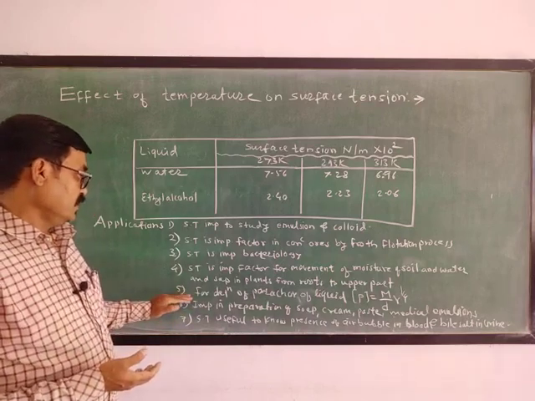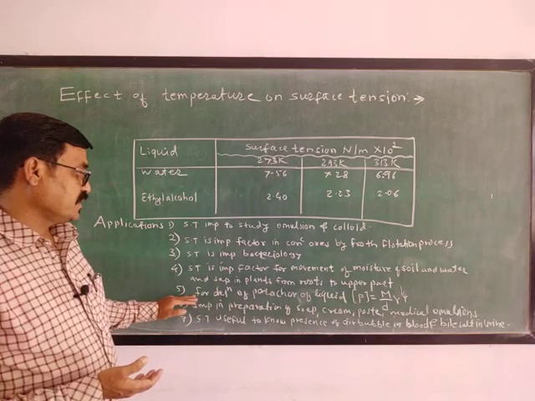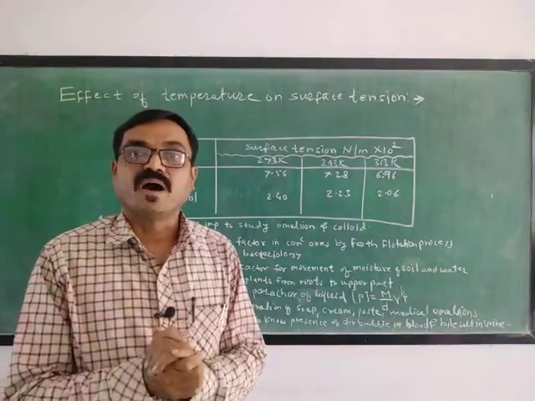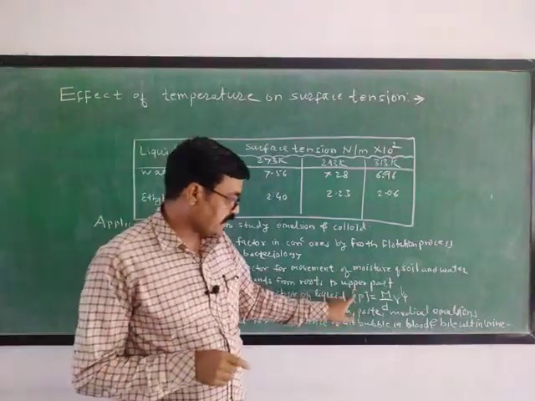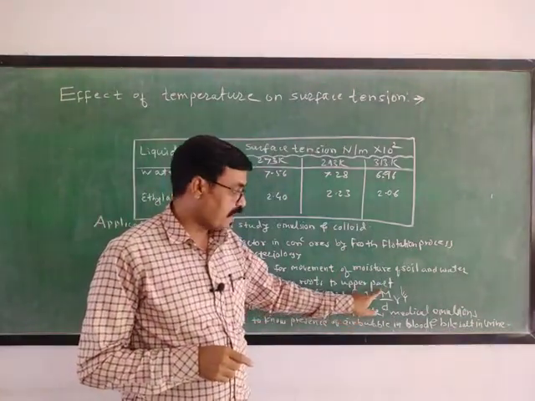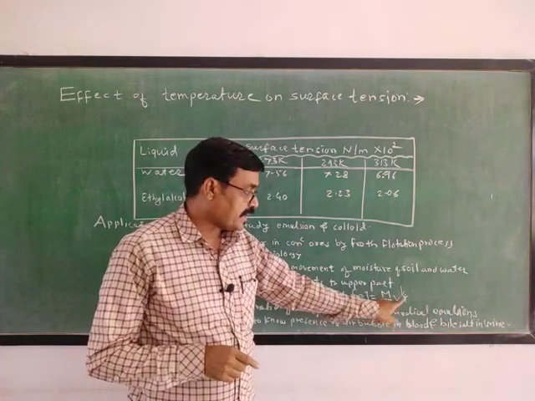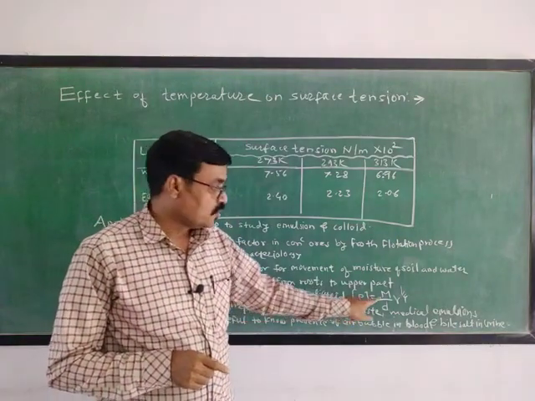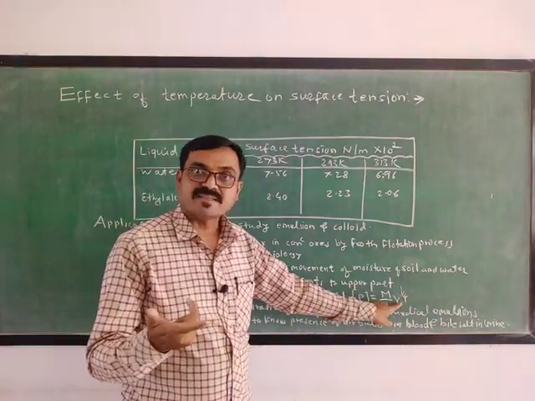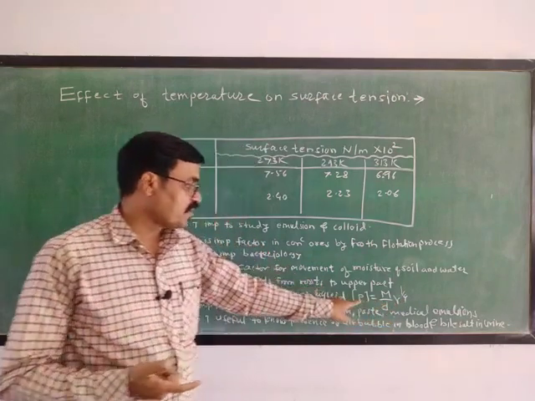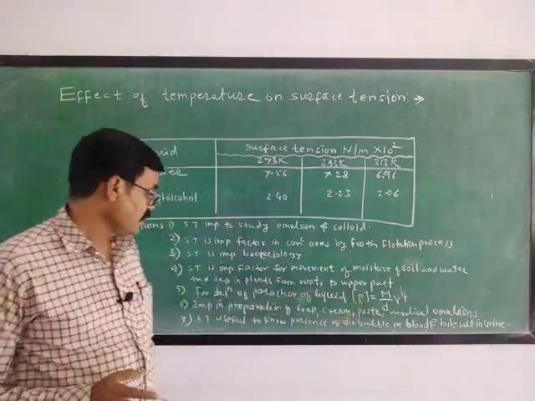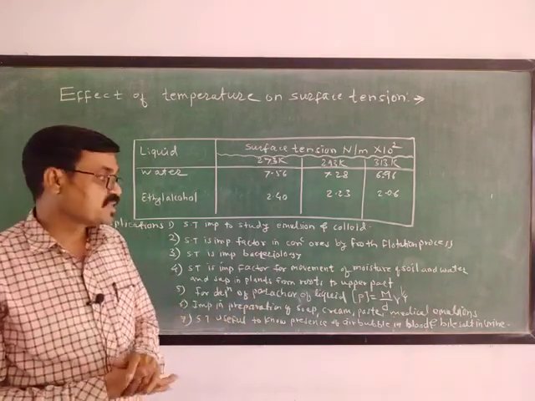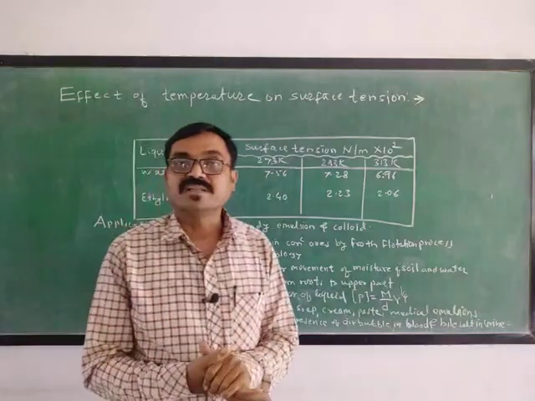Now the surface tension is important for the determination of the parachor value of a liquid. There is one formula. The parachor value of any liquid, that is P, is equal to molar mass upon density into gamma raised to 1/4. If you want to measure this value, you must know gamma. What is gamma? Gamma is the surface tension. This surface tension is used for the determination of the parachor value of a liquid. Now it is important in the preparation of soaps, creams, medicinal emulsions and all these things.